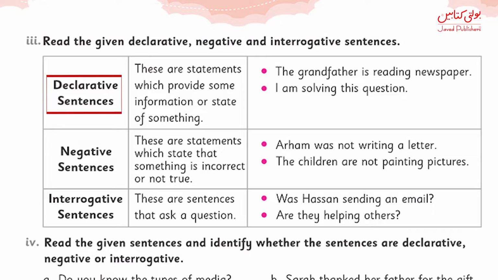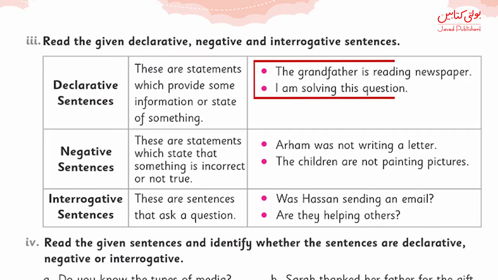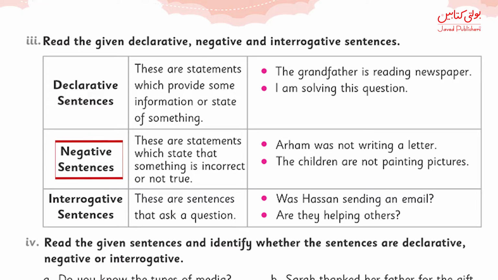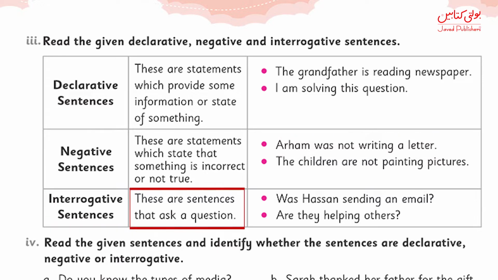Declarative sentences are those sentences that give you information or that say something. For example, the grandfather is reading newspaper. Negative sentences are those sentences which tell you something which is not true or which is incorrect. For example, Arham was not writing a letter. Interrogative sentences are those sentences that ask a question. For example, was Hassan sending an email?